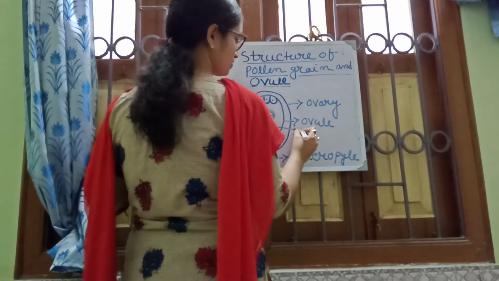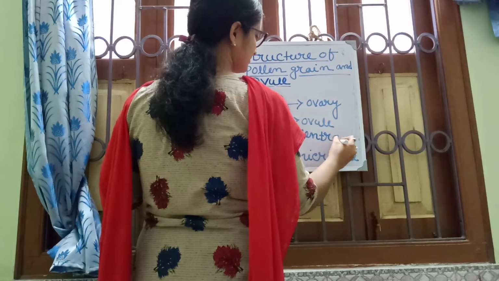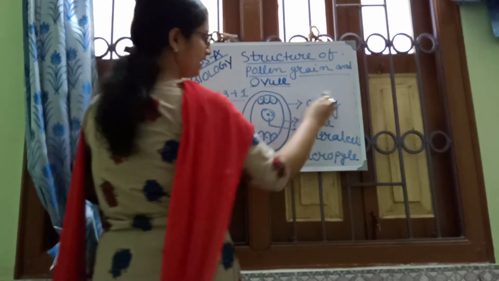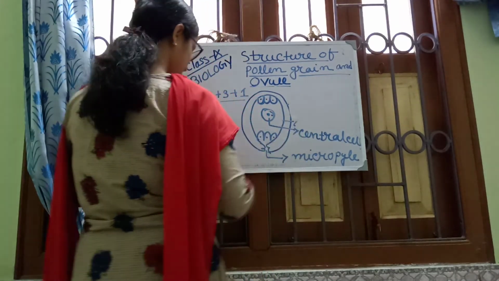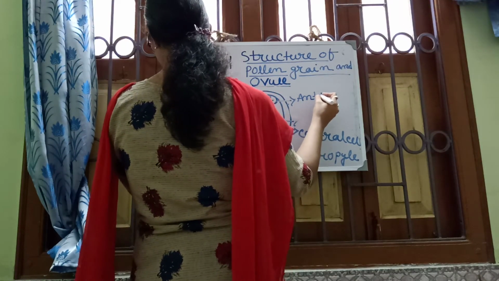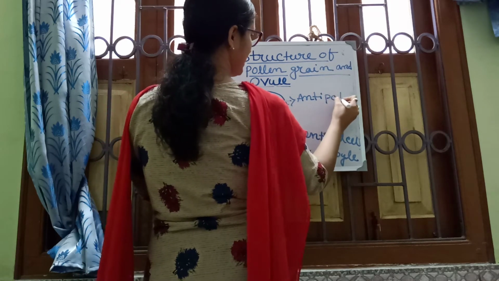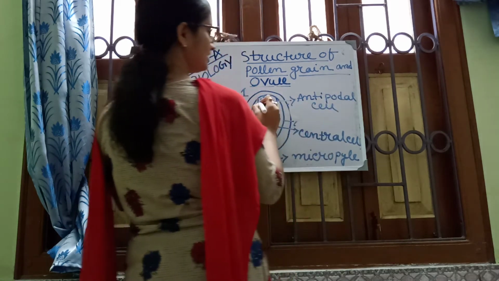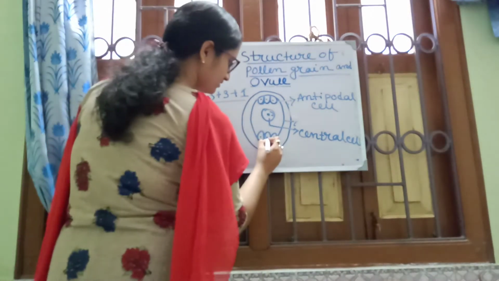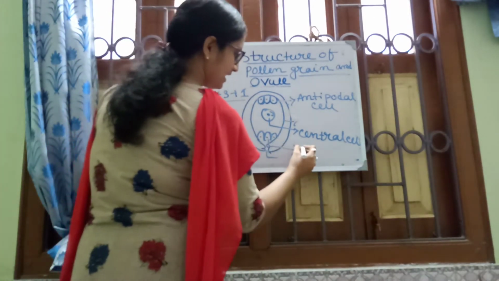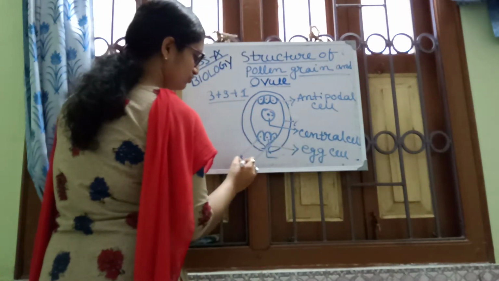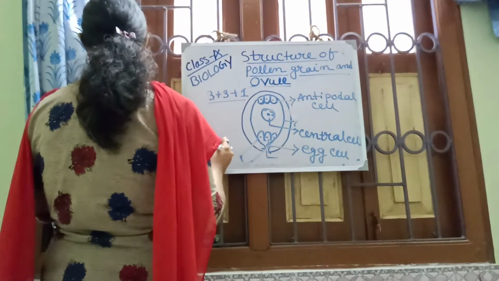And the three nuclei or cells at the top are called antipodal cells. And the last three: in between, the egg cell, and the other two are called synergids.